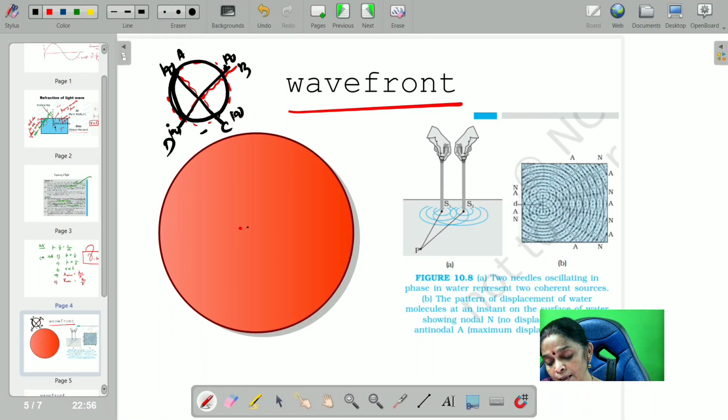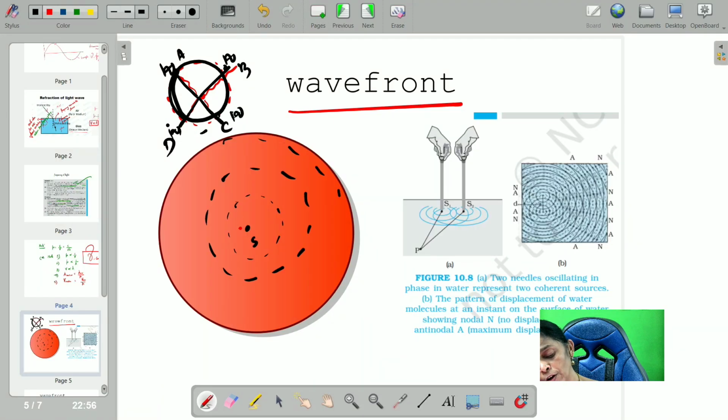No. See, here this is the source. I am drawing one wavefront. This is one wavefront. Because all these are at equal distance, they produce the same intensity. Like that, one more wavefront. Like that, one more wavefront. So the wavefront keeps on spreading out. A lot of wavefronts you can draw.